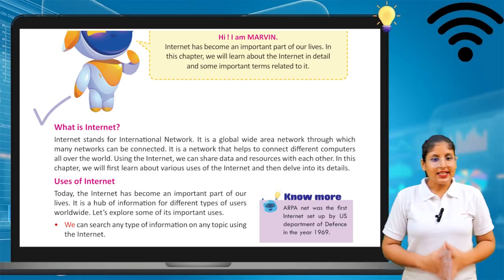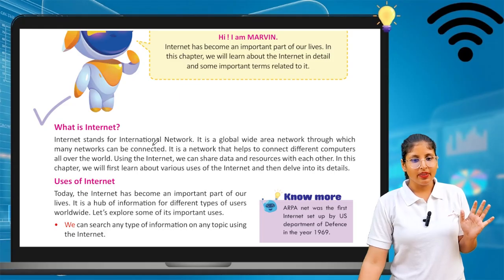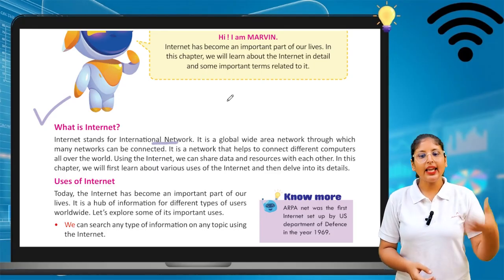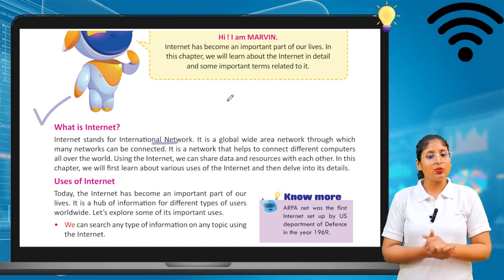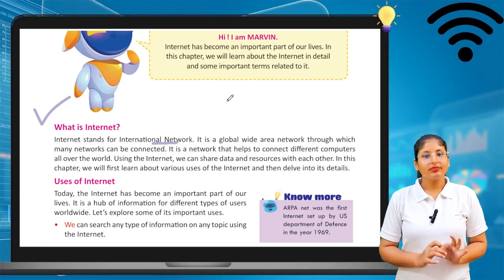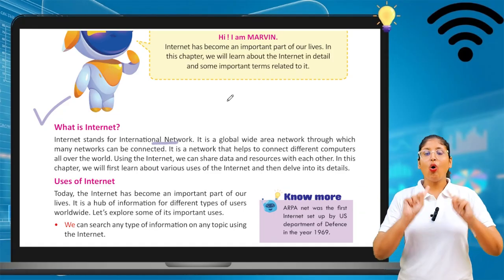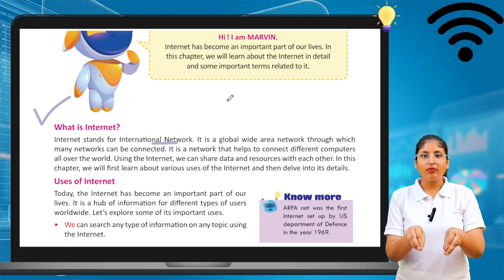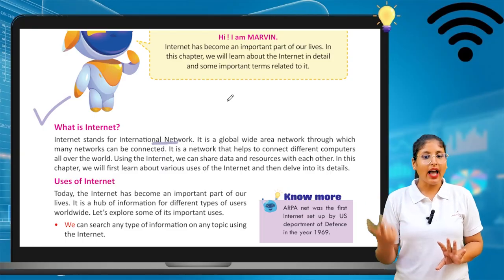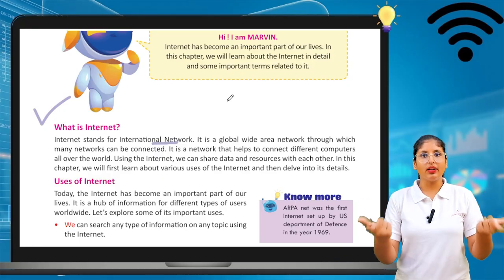So, internet stands for international network. Internet means international network. It is a global wide area network through which many networks can be connected. It is a network that helps to connect different computers all over the world. So all over the world, the computers are connected with the help of internet. Using the internet, we can share data and resources with each other. So we can share our data and information with one another.